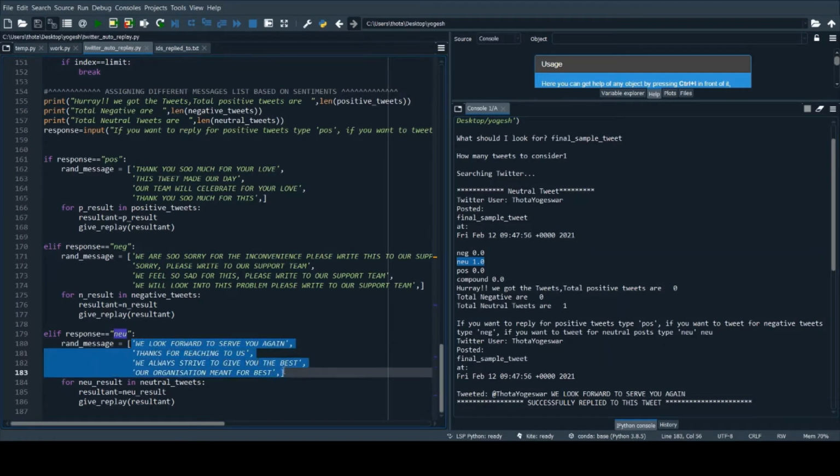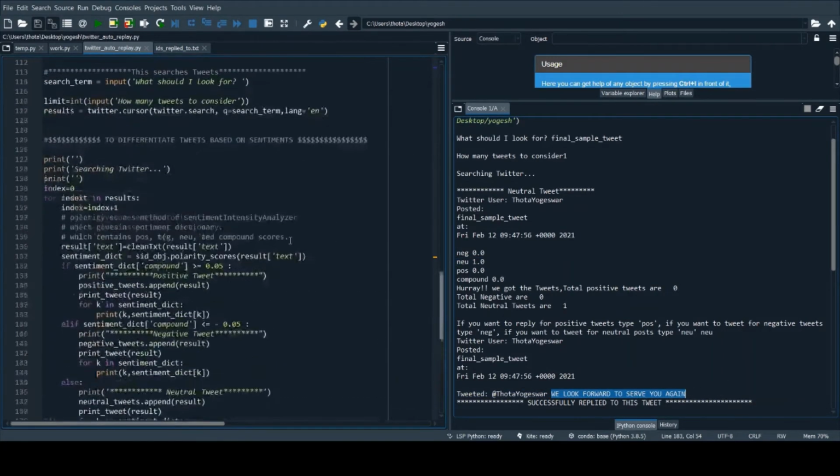Here I have given some random set of messages, and from this set of messages, by using the random library, my Python code picked one particular message to give the response for that particular tweet.